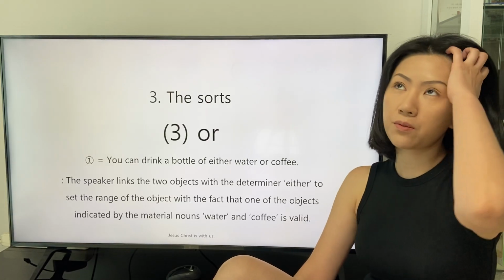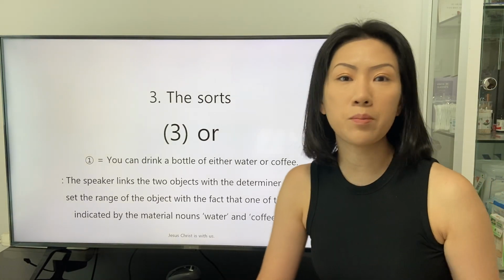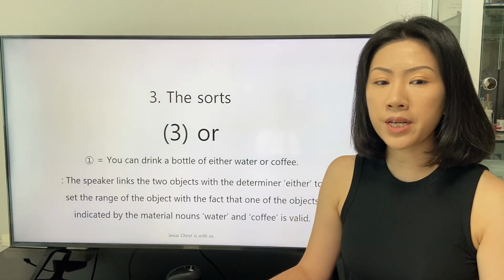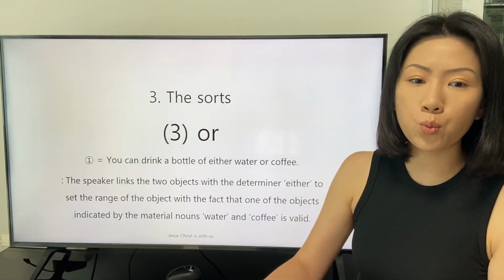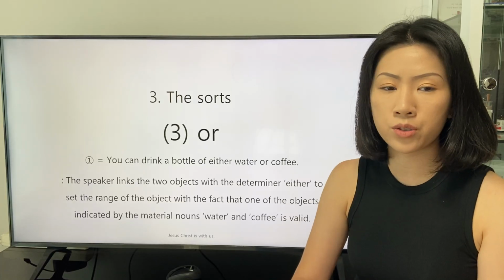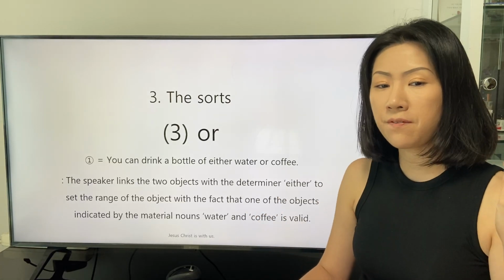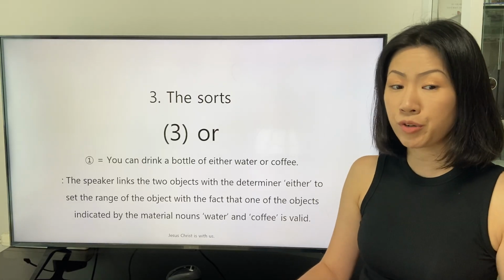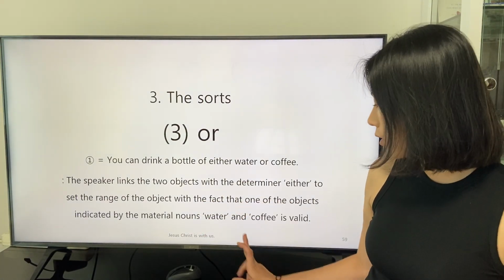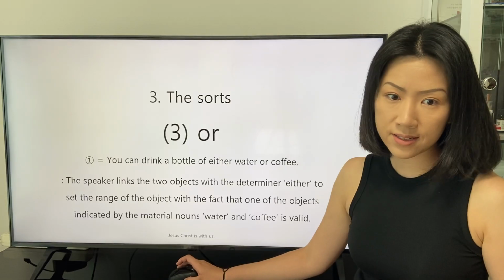I couldn't think of the term, but it just popped up. The speaker links the two objects with the determiner either to set the range of the object with the fact that one of the objects indicated by the material nouns water and coffee is valid.